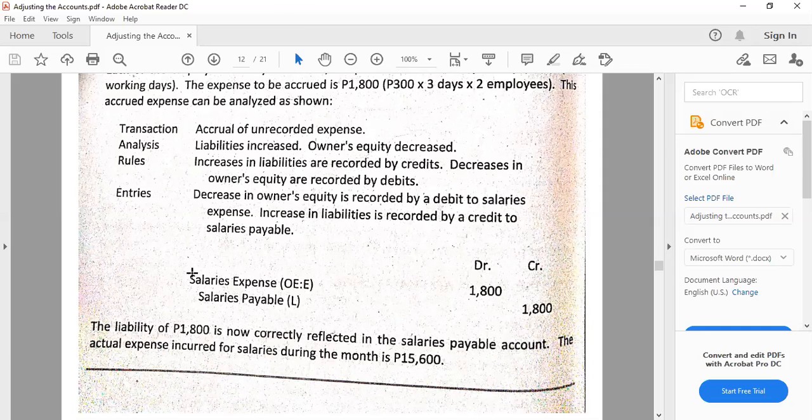Then, normally this is the so-called pro forma journal entry. If we say pro forma, that's a template. So when we record an accrual, we debit the expense, we credit the payable, and we pair that with the appropriate account.